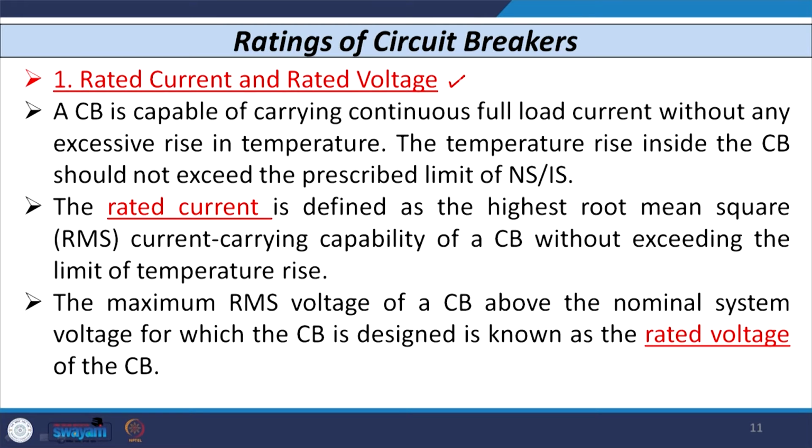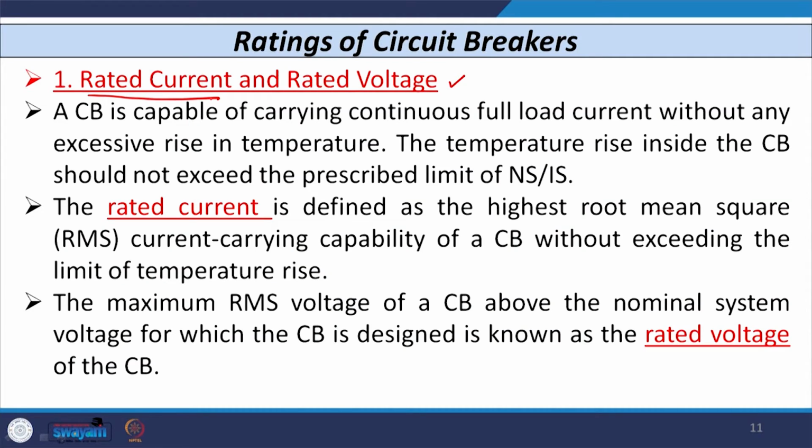As we have already discussed, the circuit breaker is capable of carrying the continuous full load current plus some percentage overload without any temperature rise, and this temperature rise is clearly mentioned in national or international standards. As per the standards, it is ensured that whenever a breaker is installed, it has to carry full load current without any temperature rise.